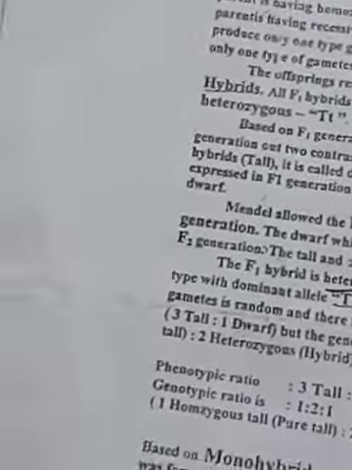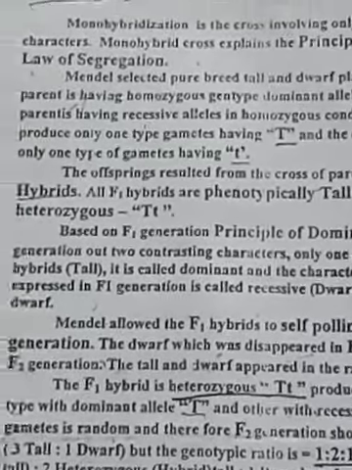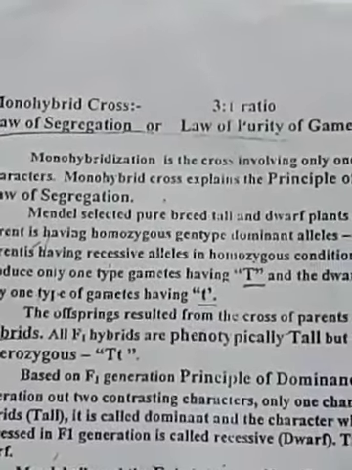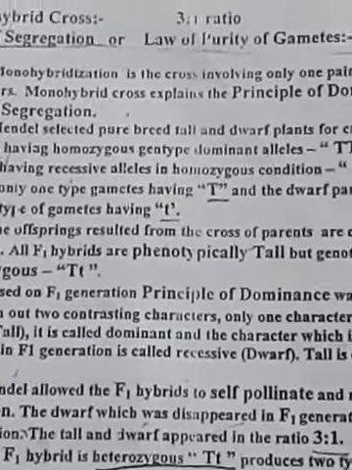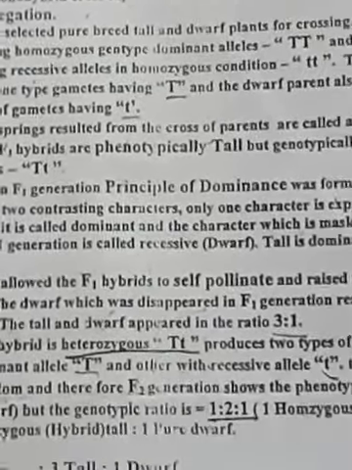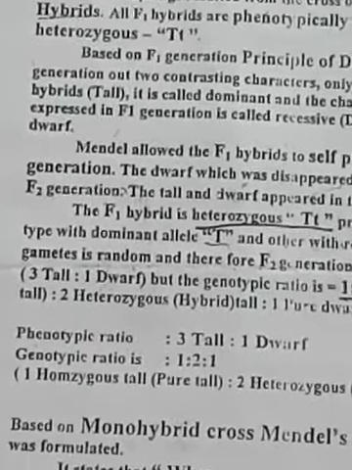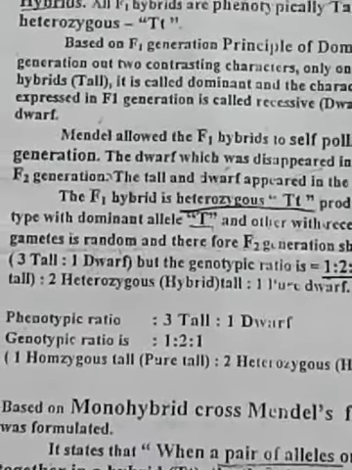Now I will tell the law related to the monohybrid cross. It will ask for 5 marks. For the monohybrid cross, the law is called the law of segregation or law of purity of gametes. Monohybridization is the cross involving only one pair of contrasting characters. That's why we call it the principle of dominance or law of segregation. Segregation refers to separation. Gametes separate and produce the individual. Its phenotypic ratio is 3:1, and genotypic ratio is 1:2:1.